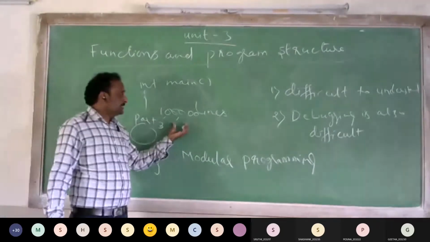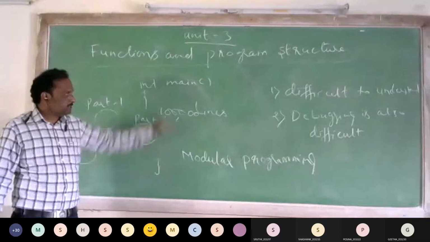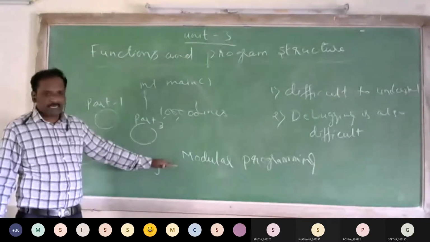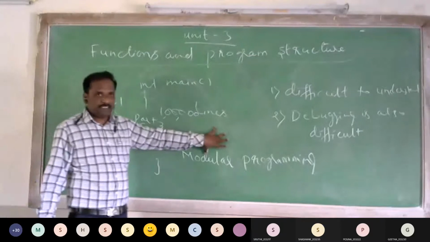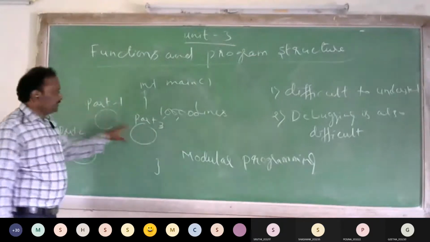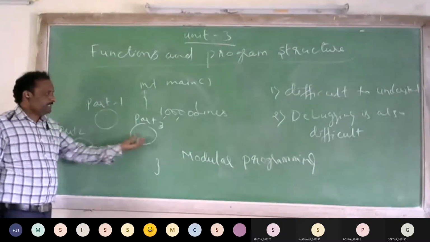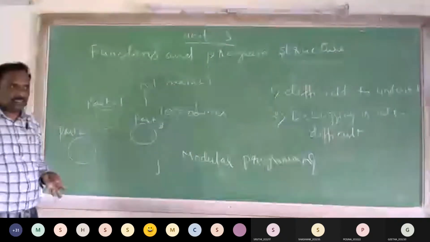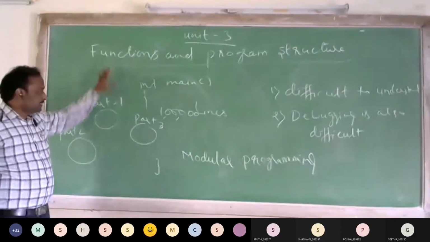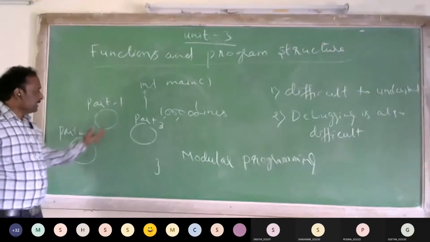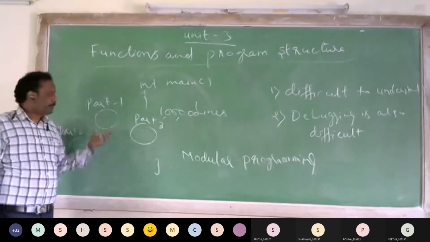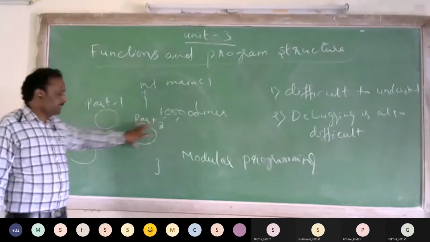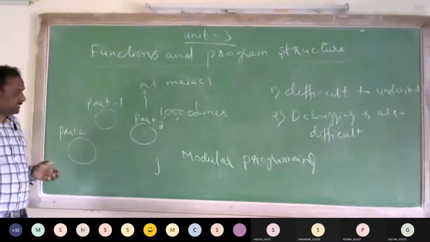That's why what we do is, we will divide these 10,000 lines or 1 lakh lines or 2 lakh lines of program or 100 lines of program into different units or different parts. Each unit is called a module, or each unit is called a function. What is a function? A function is a part of the program. Say that part 1 is called as one function. Part 3 is called as one function. Part 2 is called as one function.